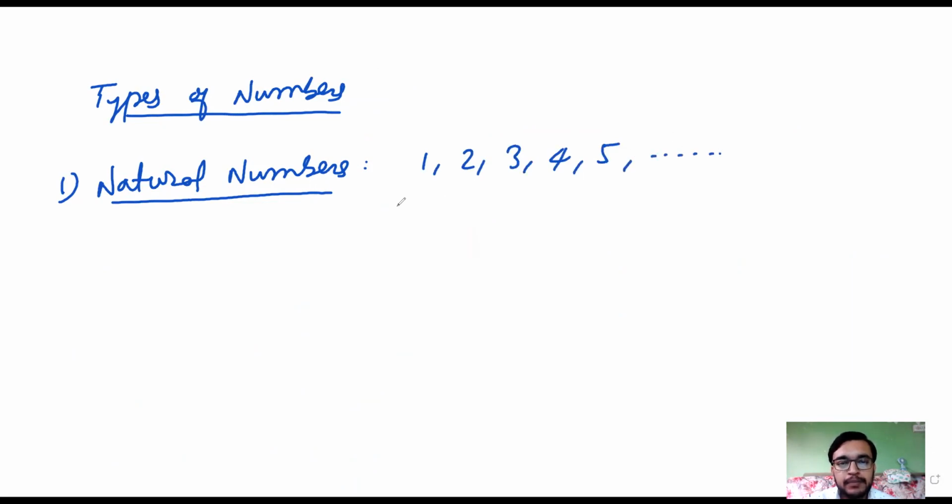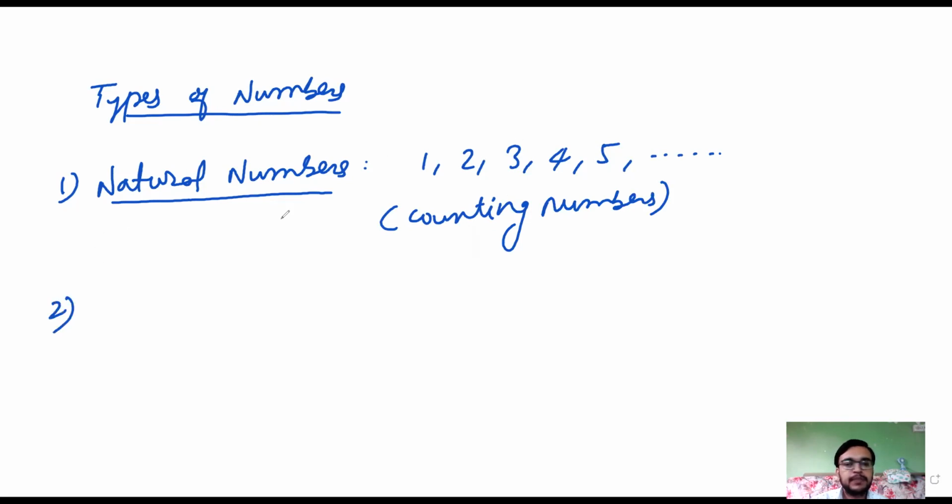We count from 1, 2, 3, 4. The counting numbers are called natural numbers, and there are infinitely many of them. They start from 1 and are unlimited.